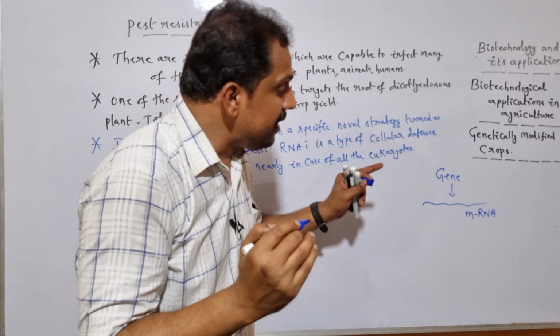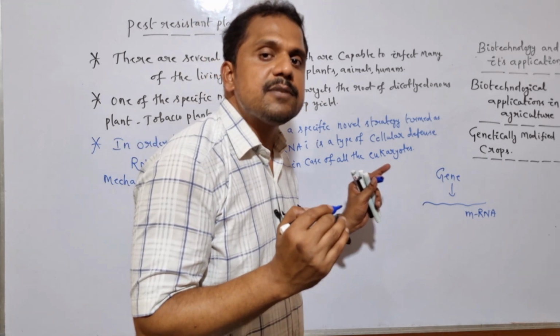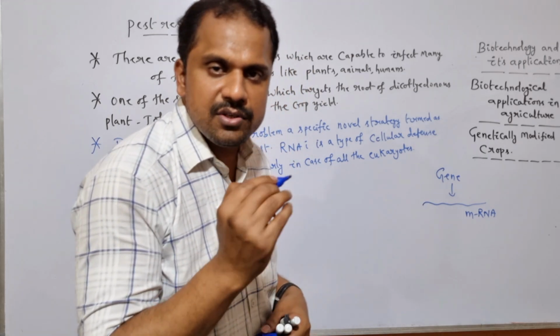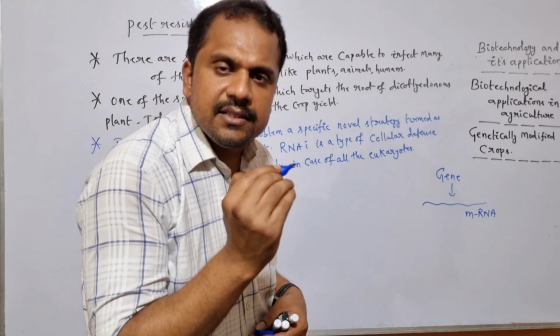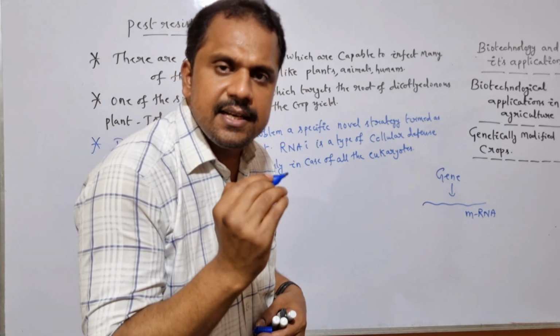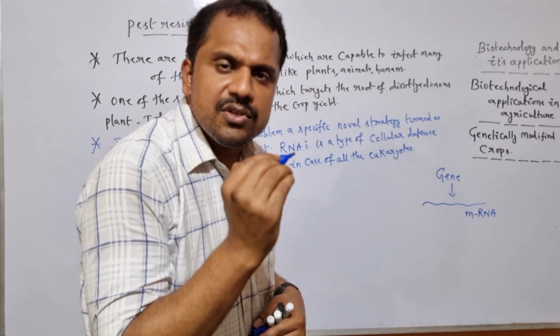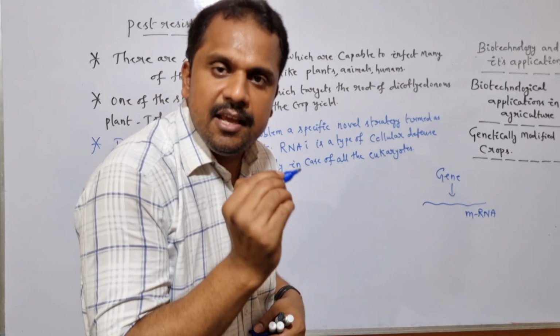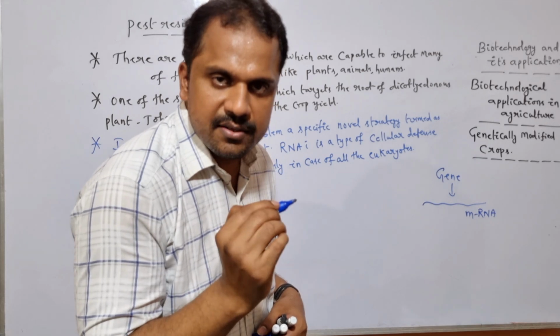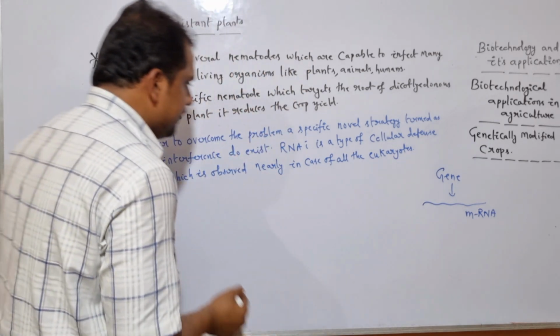Now here, we need to inhibit the expression of the protein within the host plant by taking advantage of a specific novel strategy termed RNA interference. So here RNA interference most commonly targets the inhibition of protein formation. Is it clear?